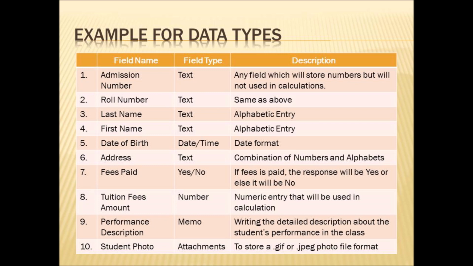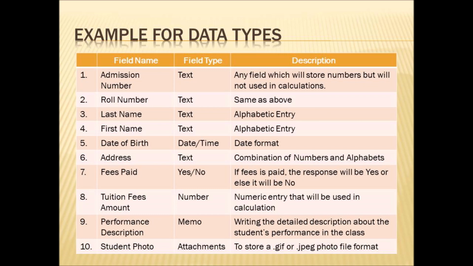Next one is fees paid. In the fees paid column, we are going to enter whether the student paid the fees or not. So only two values will be the answer, yes or no. So in the field type, you can set it as yes or no. If the fees is paid, the response will be yes, or else it will be no. Then tuition fees amount. In the tuition fees amount, we are going to store the numbers that are used for calculation. So we are setting the field type as number, because that numeric entry will be used for calculation.